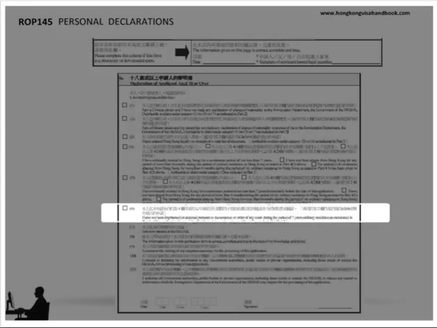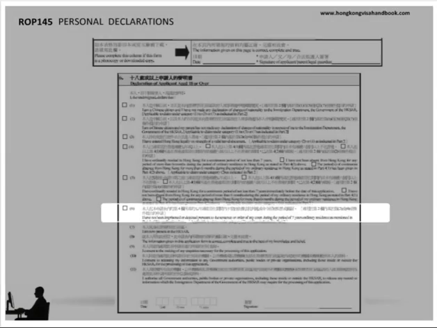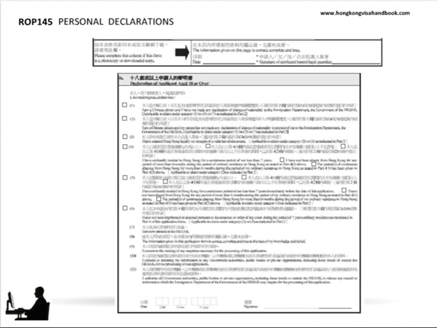ROP145 gets the application for verification for eligibility for the permanent Hong Kong identity card off the ground, so to speak, but it's the express declaration on form ROP146 which is where the final formalities are completed in respect of the granting of the right of abode.